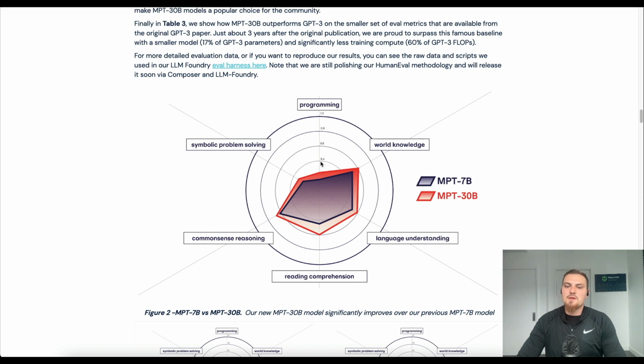So 0.4, 0.6. This is the single metric for this particular aspect of language understanding. So you see MPT 30 billion in red, MPT 7 billion in black border, purple shading. So you see reading comprehension, the new model is much better. Maybe symbolic problem solving is pretty similar.